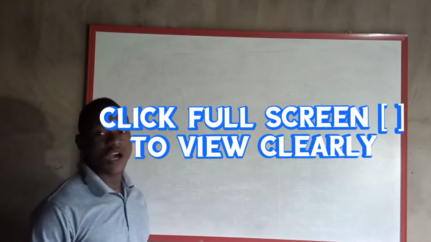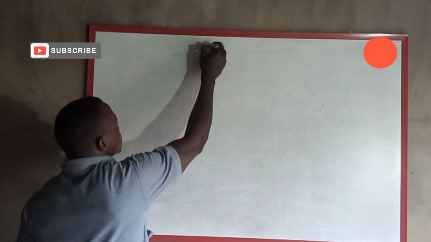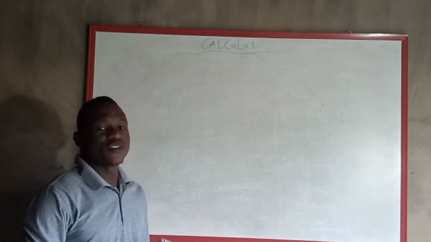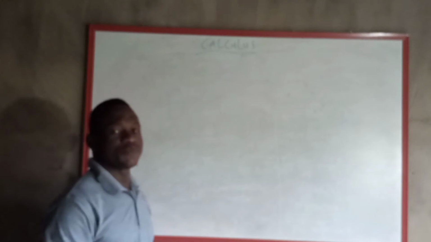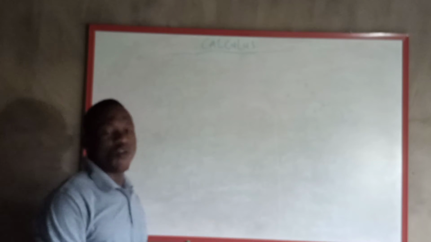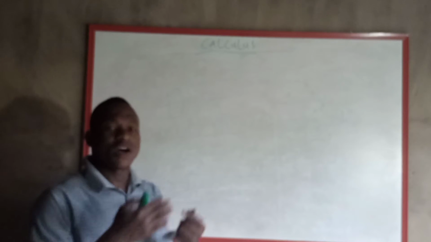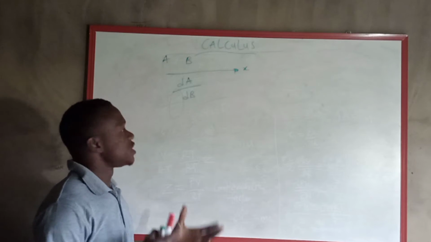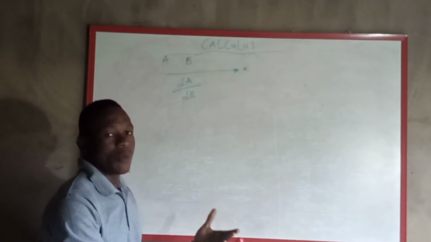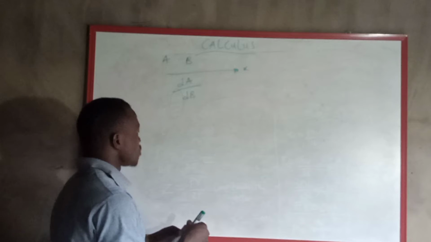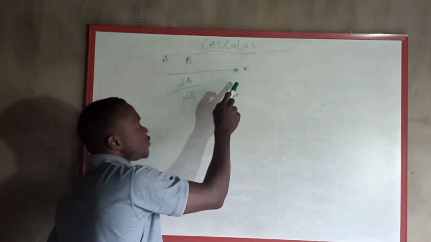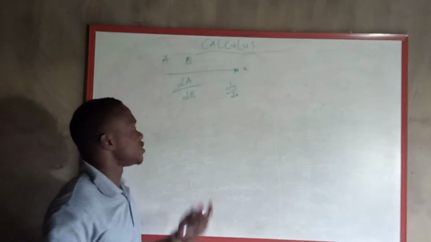Today we'll be discussing calculus. Now, most people find calculus very difficult because they don't understand what calculus simply means. Calculus simply means the relationship between one term and another, or one person and another, or one particular action with respect to the second. It has to do with the changes of one particular principle, one particular property with respect to another. So most times we see it as dy dx, because we are calculating the action of y with respect to the action of x, that is why we see it as dy dx.